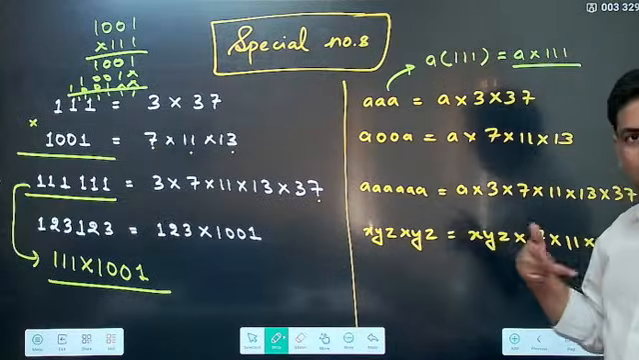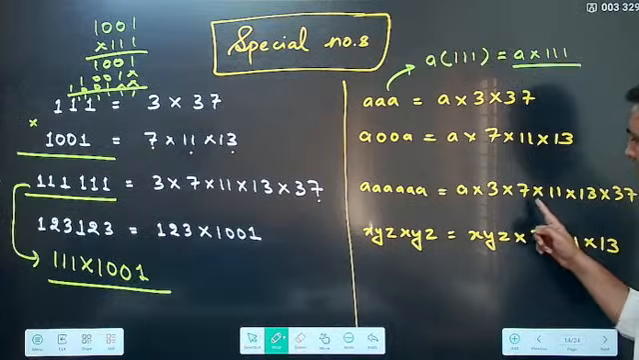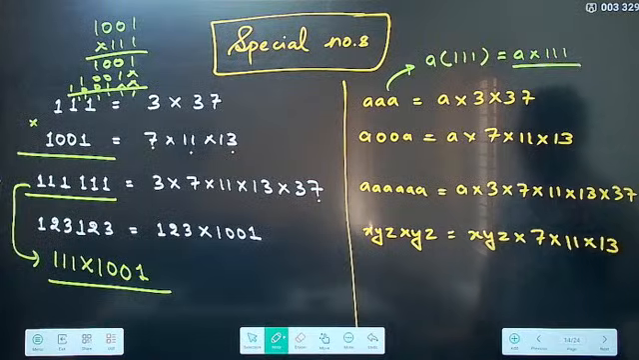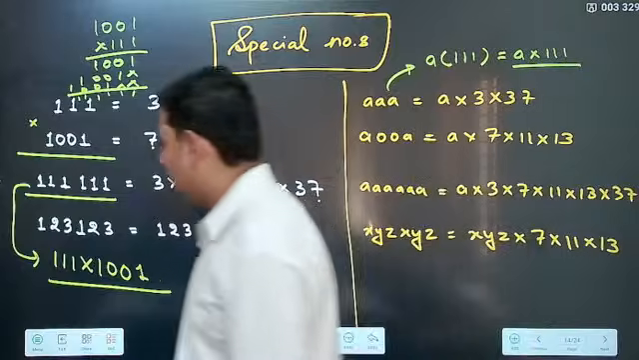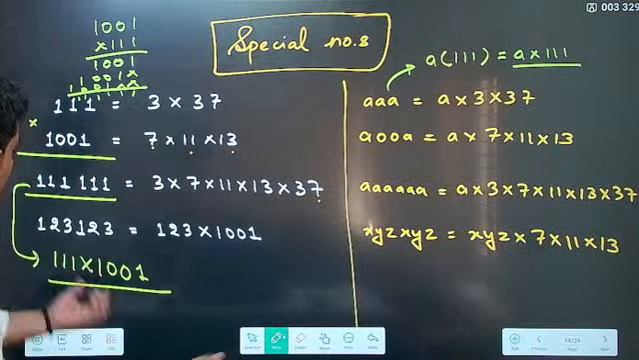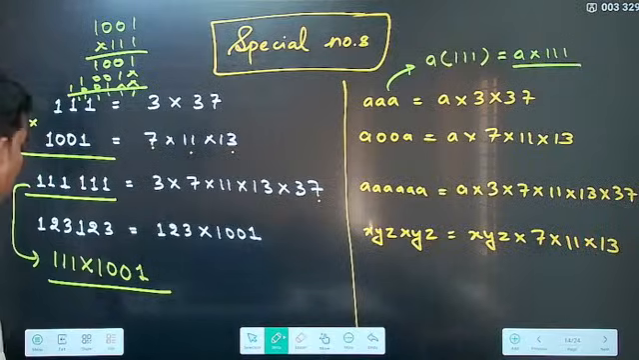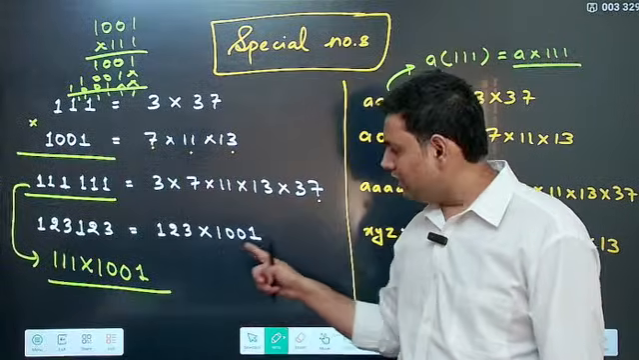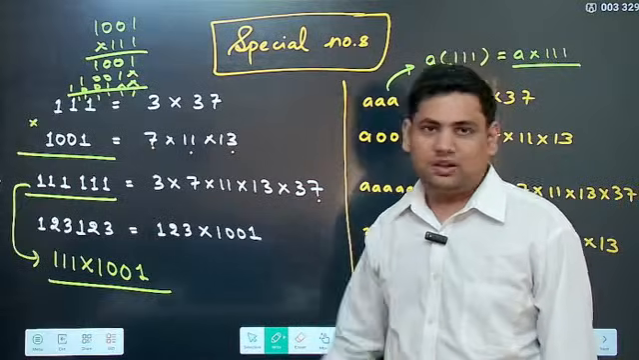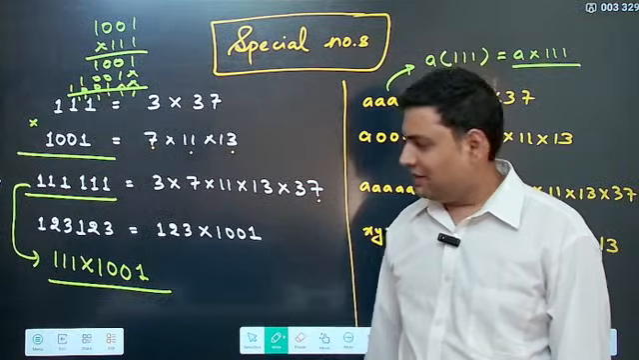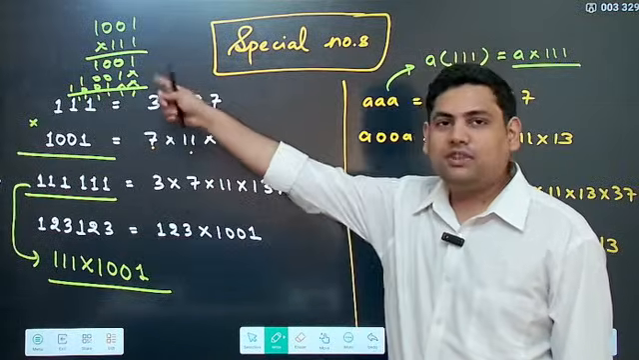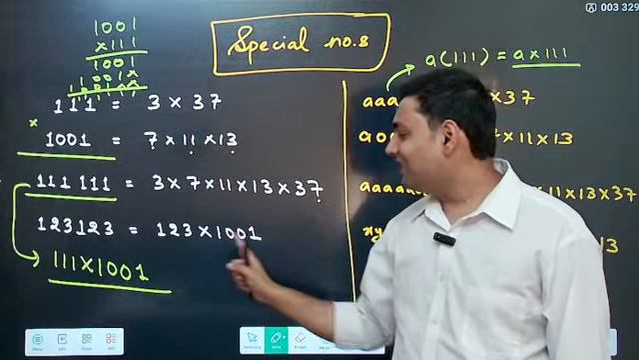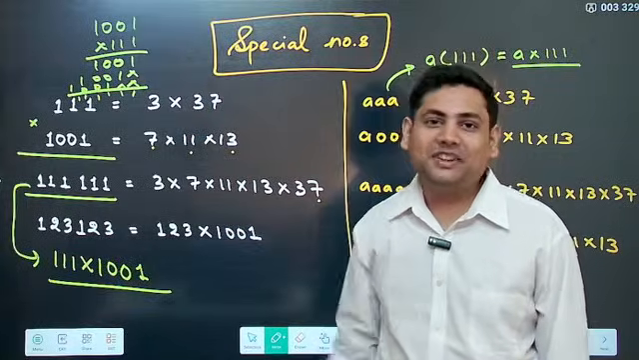So that also will have factors 3 into 7 into 11 into 13 and then 37. Now one more, the last one, that is 123123. Now 123123, how do you get this? If you multiply 123 by 1001, you get this number. You can multiply and see, I have multiplied, so you can believe me. So 123 into 1001 is 123123.